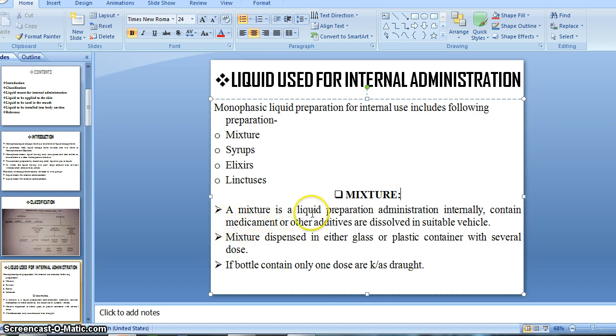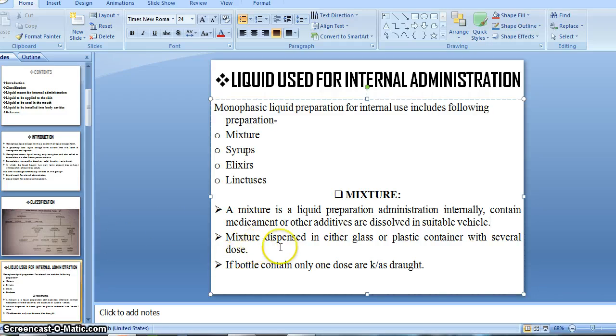Mixture is a liquid preparation administered internally. Obviously, mixture we can administer internally. It contains a medicament or other additives dissolved in a suitable vehicle, meaning the mixture is prepared by dissolving a medicament or additives in a suitable liquid. मीन्स मिक्सचर कैसे प्रिपेयर किया जाता है, जो मेडिकामेंटेड ड्रग्स है और उसके साथ कुछ सूटेबल जो रिक्वायर्ड एडिटिव्स है, उसके एक्सिपिएंट्स वगैरह, उसे डिसॉल्व करते हैं सूटेबल लिक्विड में, एंड देन मिक्सचर को प्रिपेयर करते हैं.